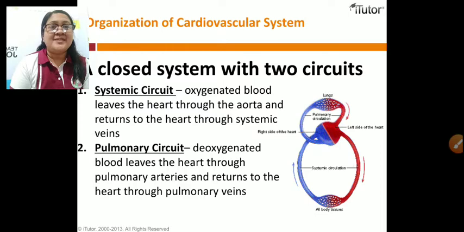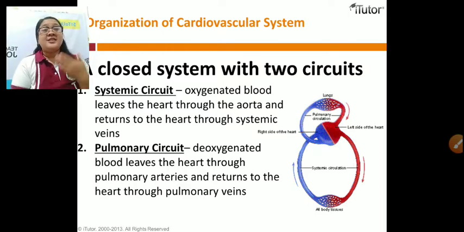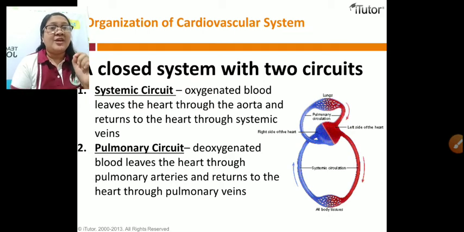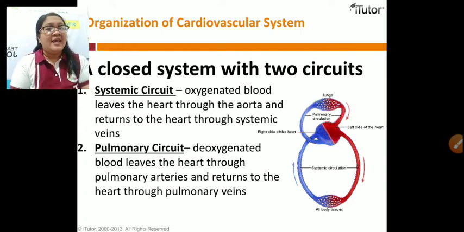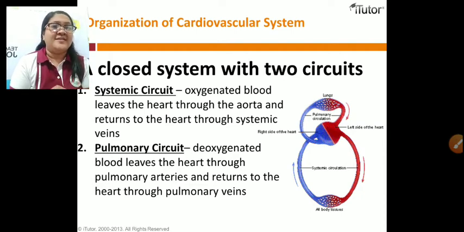In the systemic circuit, oxygenated blood leaves the heart through the aorta and returns to the heart through the systemic veins. While in the pulmonary circuit, the deoxygenated blood leaves the heart through the pulmonary arteries and returns to the heart through the pulmonary veins.